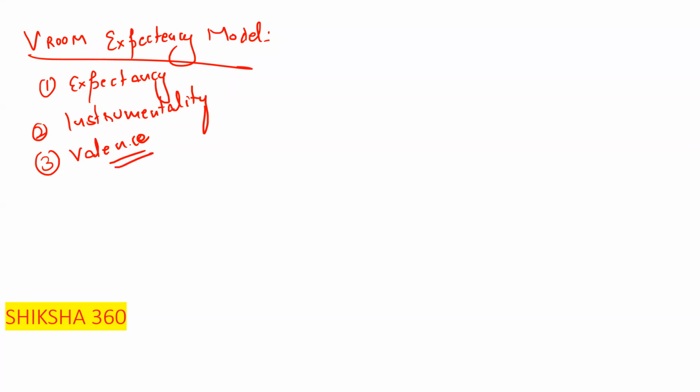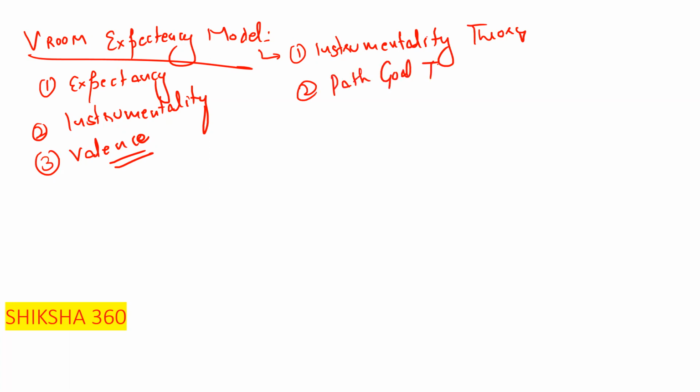Next point. Vroom's expectancy model is also known by several different names. First one is the instrumentality theory. The second one is the path goal theory. Third one is the valence instrumentality expectancy theory.